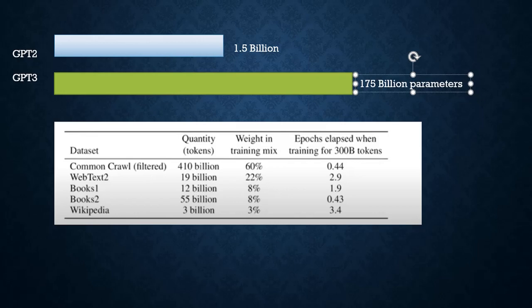GPT-3 is largely recognized as a natural language processing model. They have included many features in this model, such as predicting the sequence of data in a text and developing code based upon the training. There are so many features they have added in this model. Also, OpenAI has been developing this kind of technology for a number of years. One of the first papers was the generative pre-trained model paper they recently released.